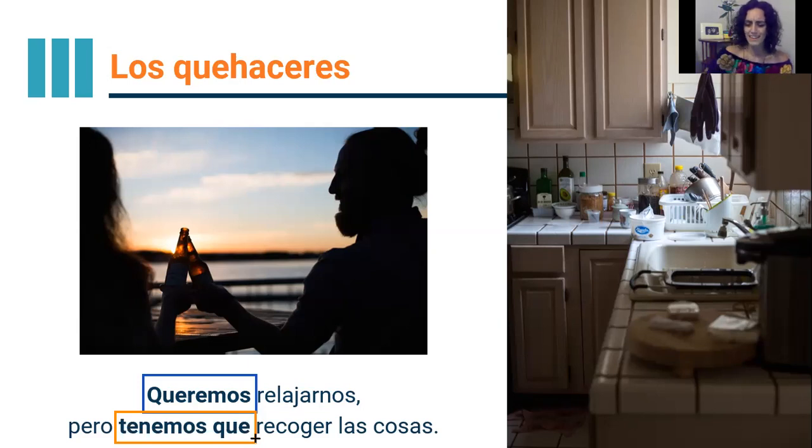So what is recoger las cosas? Looking at that image on the right, a la derecha, what's going on there? Kind of a mess, right? Entonces, recoger las cosas, to pick up, okay? To clean up, no? So again, queremos relajarnos. We want to relax ourselves. We want to relax. Pero tenemos que recoger las cosas. What is that tenemos que expressing there? Bien.